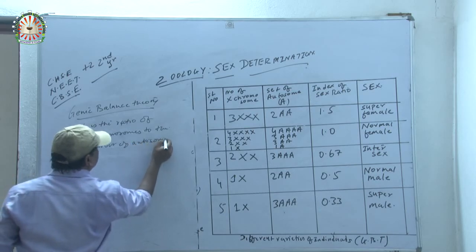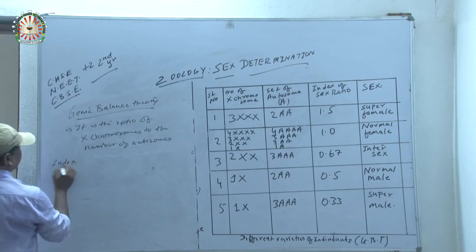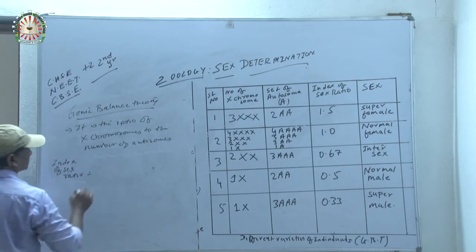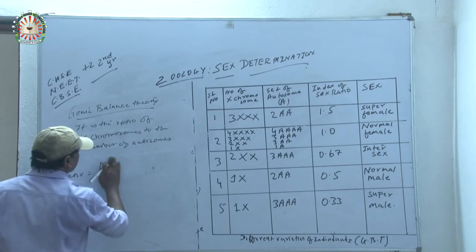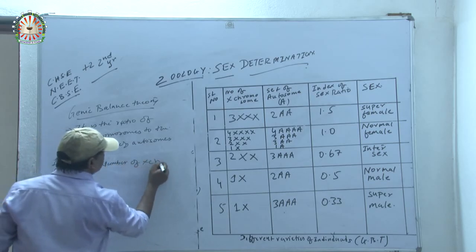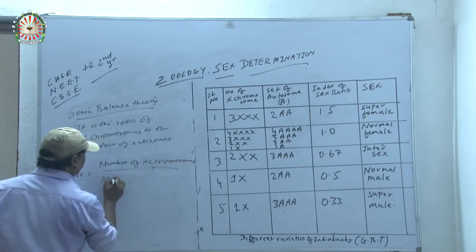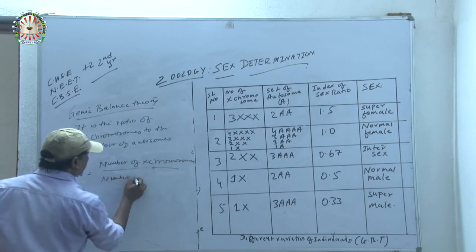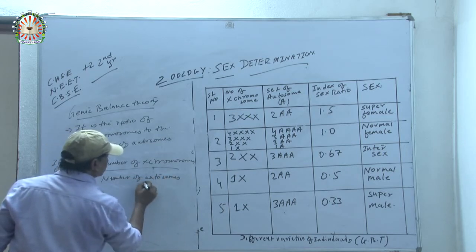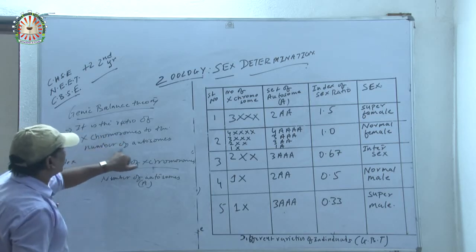The index of sex ratio is the number of X chromosomes by the number of autosomes. Clear? So it is the ratio of the X chromosomes to the number of autosomes.